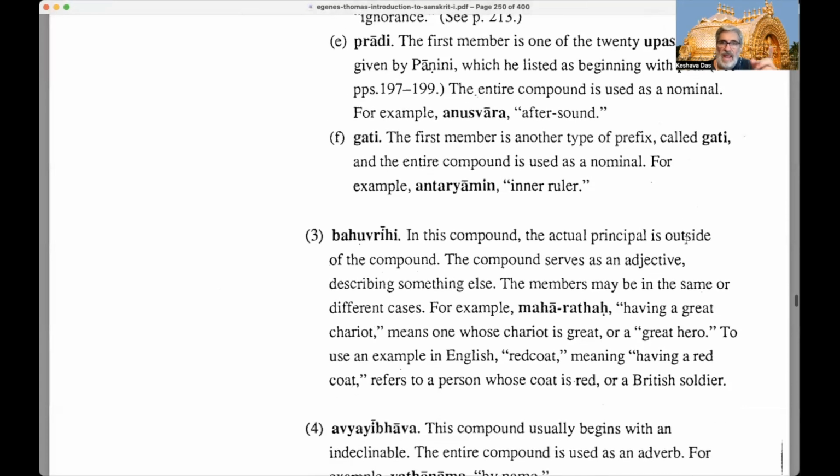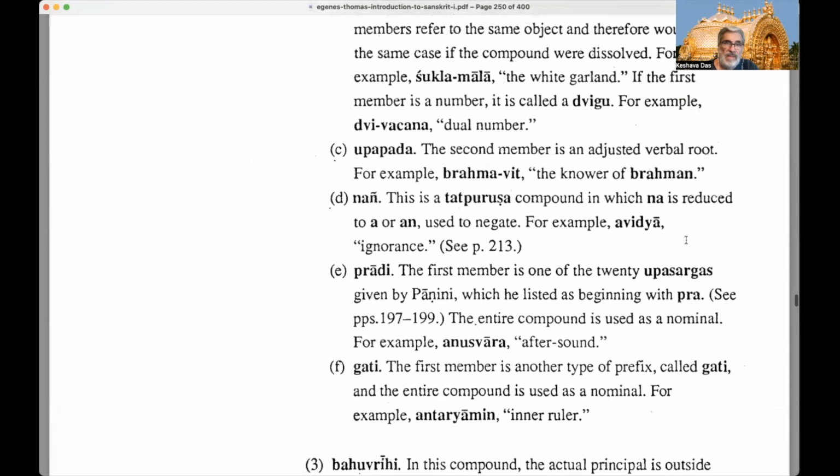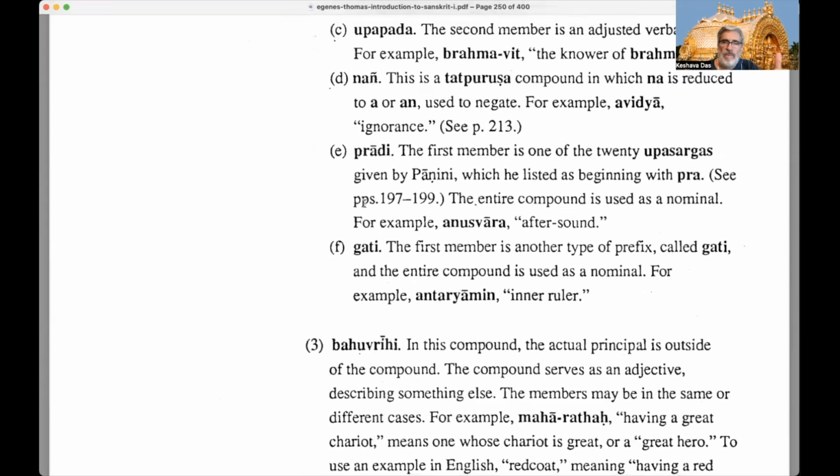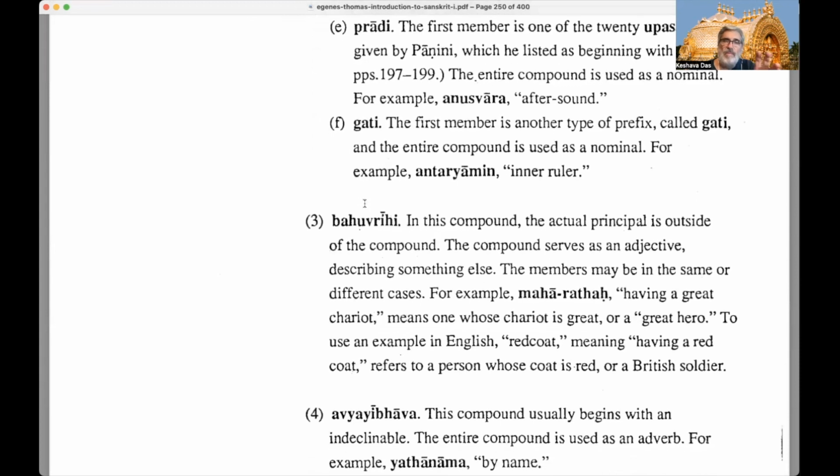Okay. So next we have gati, a gati Tatpurusha. The first member is another type of prefix, not one of the 20 upasargas, and also not the negating a or an as a prefix. So it's not a nan, it's not a pradi, it's called a gati. So it's a different type of prefix, and the entire compound is used as a nominal, as a noun. For example, here we have antaryamin.